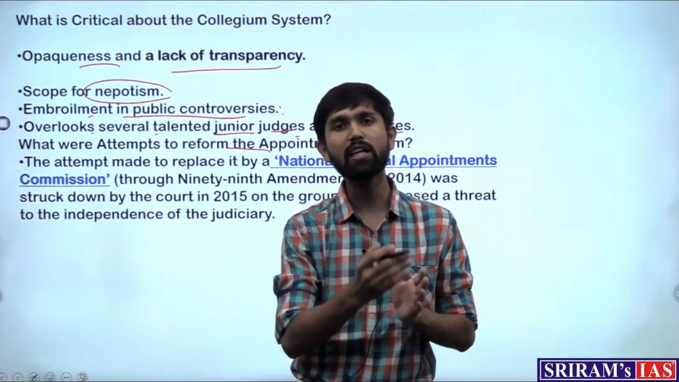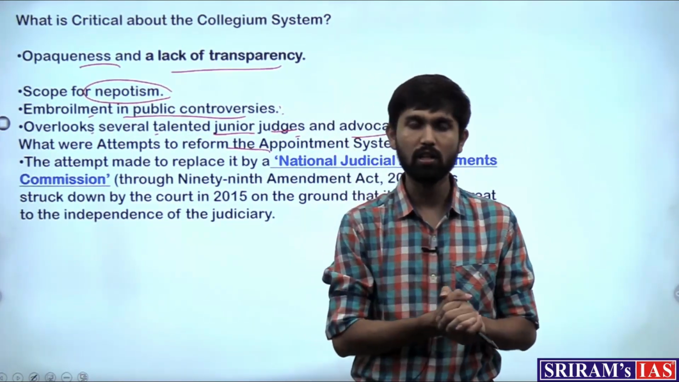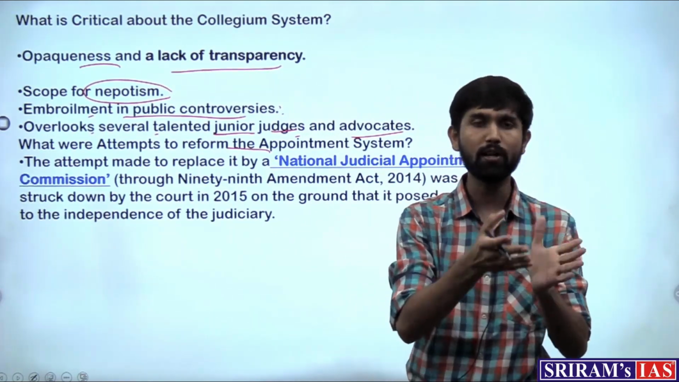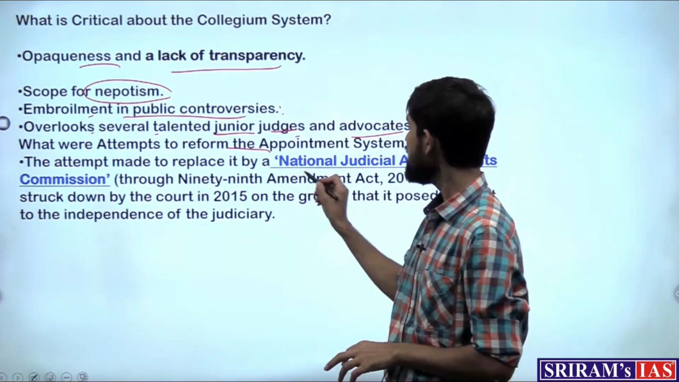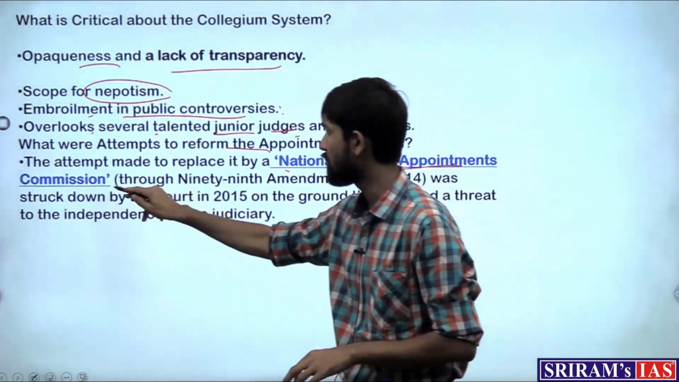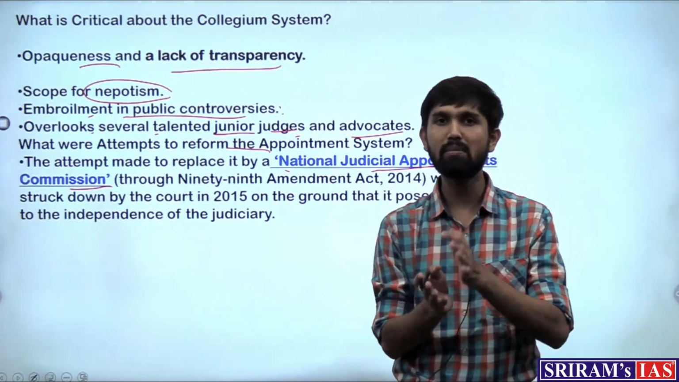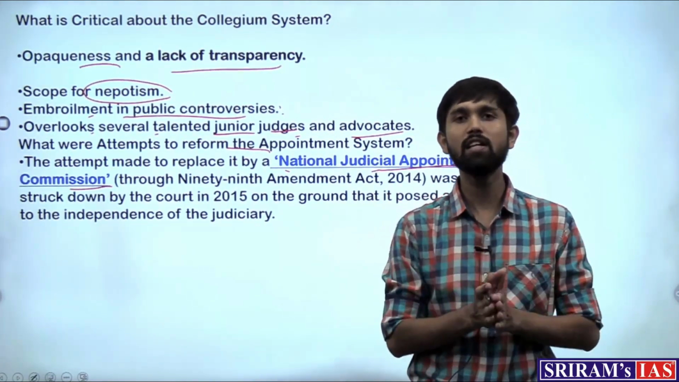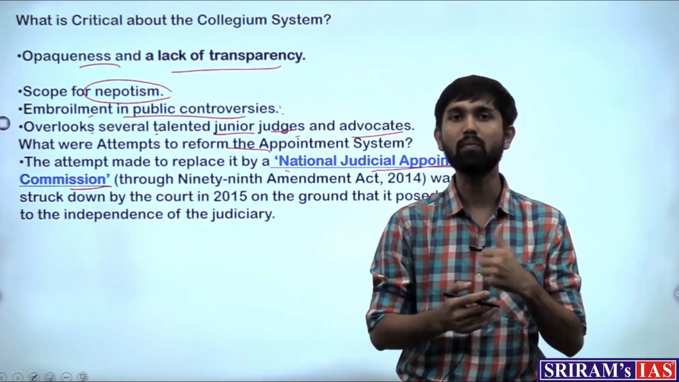So in order to deal with this collegium system and the evils of this, the union government also instituted or tried to institute a specific body known as the National Judicial Appointments Commission, which would mean that this would be a commission which would have members both from the government as well as from the judiciary, and they would decide on the appointment of the judges of the Supreme Court and High Court.